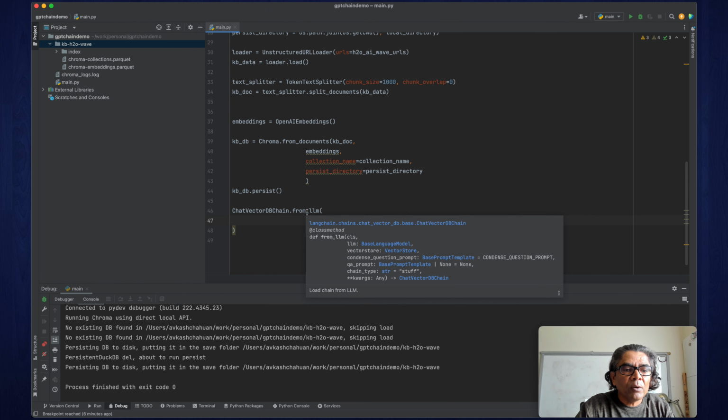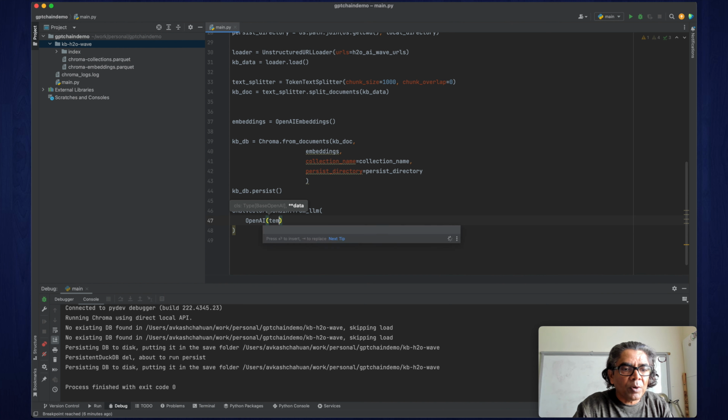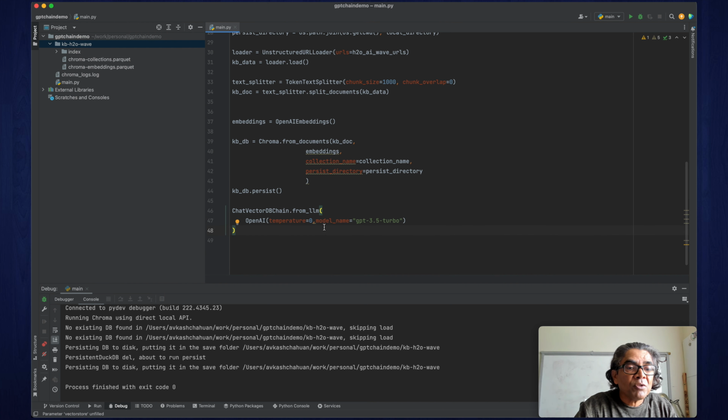As you can see here, we need to set the OpenAI model. We set the temperature to 0, and then provide the model name. Okay, GPT-3.5-Turbo is the model we are using here. In the next step, we need to set up the vector store, KBDB. Then we need the top K documents, and based on our response we are setting top K documents to 5. One more parameter we need is return source documents. This is what is going to be used for the question answering from our KB, so we can say this is the question answer KB.